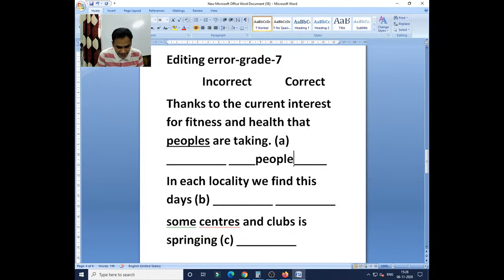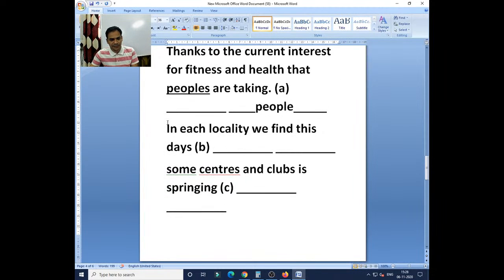Now column number B: In each locality we find these days. Where is the mistake? Check it out.